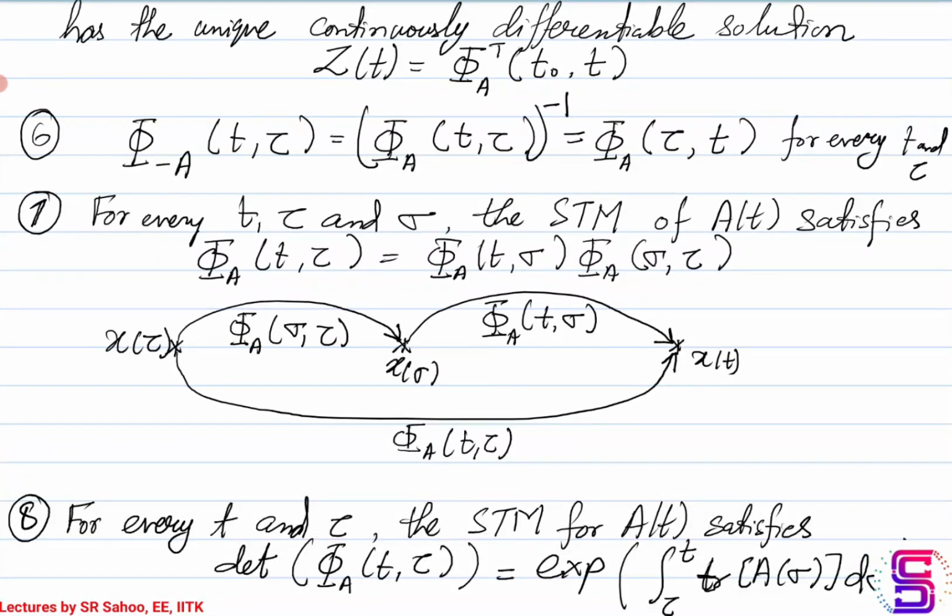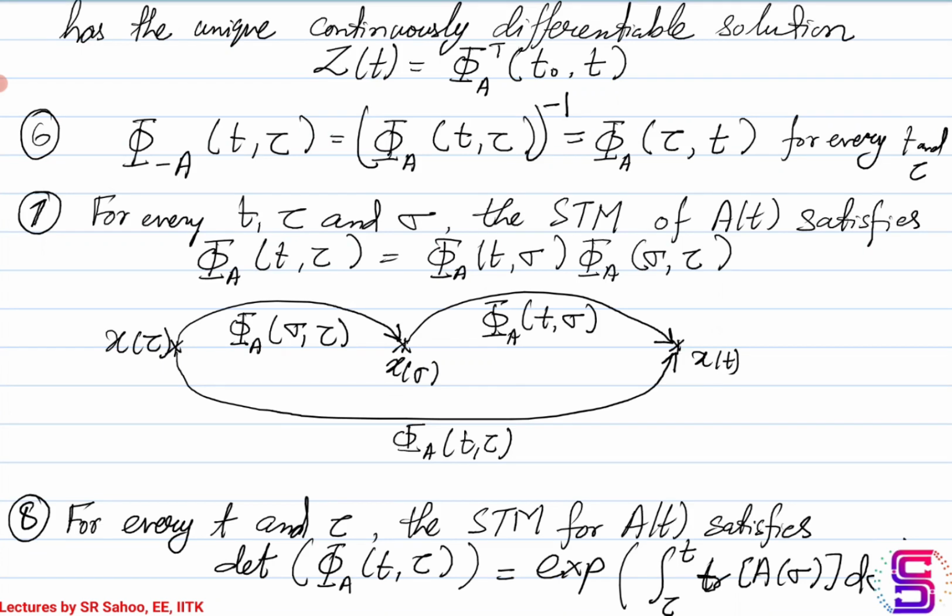The next property that you have is, for every T, tau and sigma triplet, the state transition matrix corresponding to A of T satisfies the following product criteria.